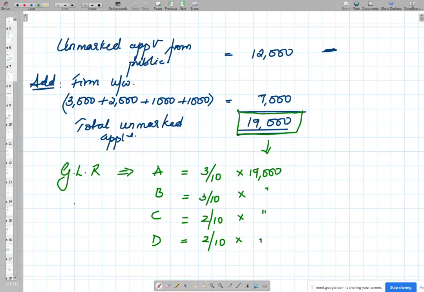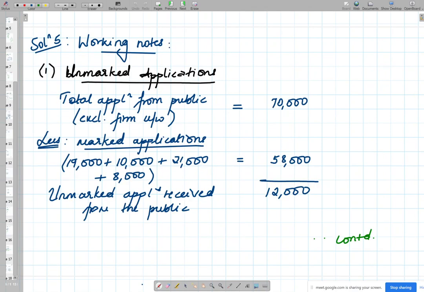See, in the previous cases, we used to take total applications, minus marked, and then we used to get unmarked. This time we are given unmarked applications first, and we have to find this, right? So we add these two, unmarked and marked, and we get the total applications received. Is this clear?